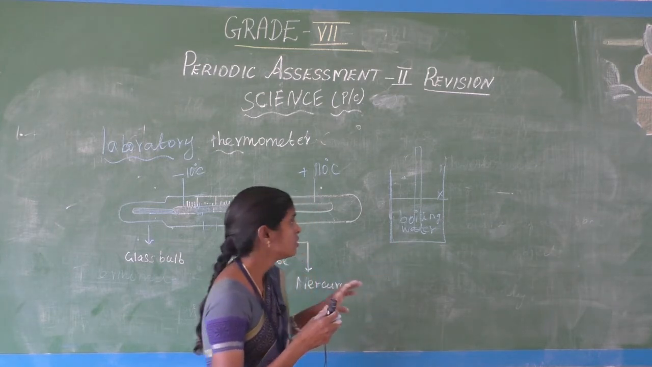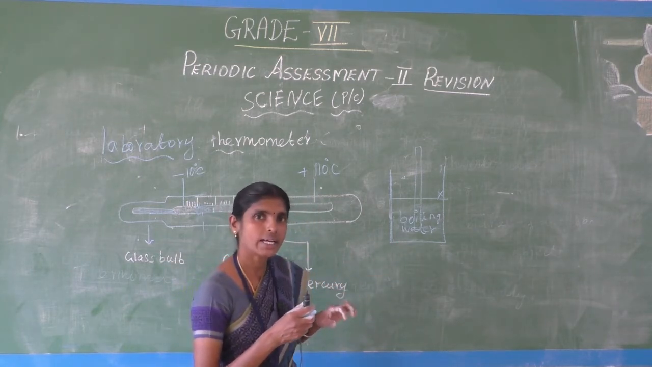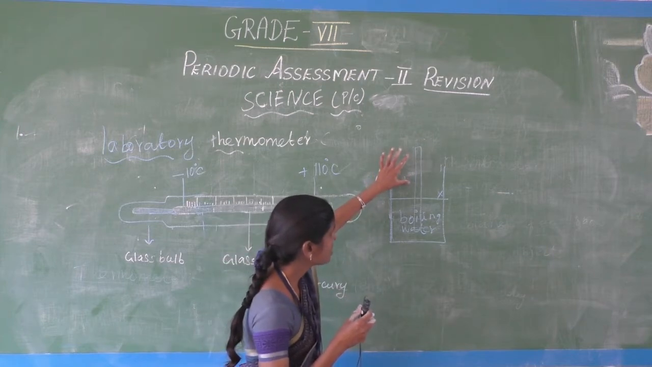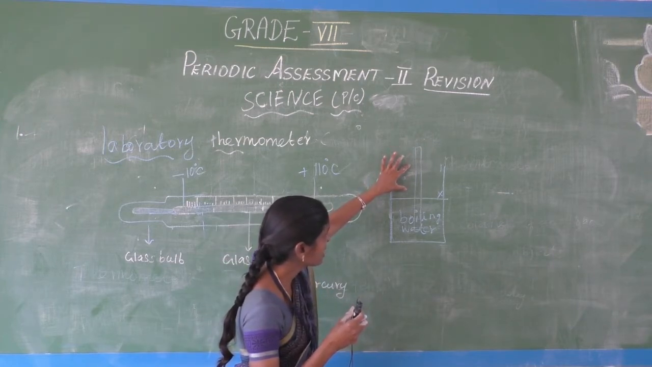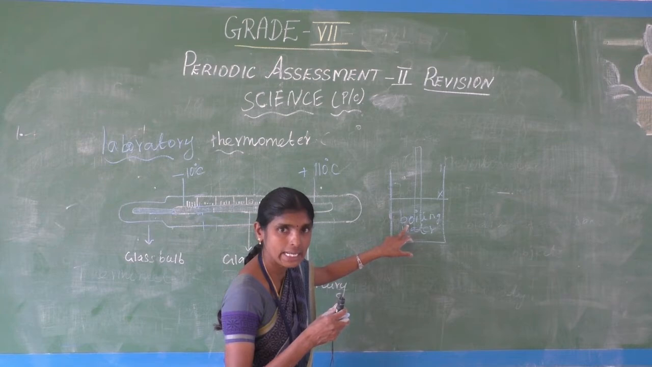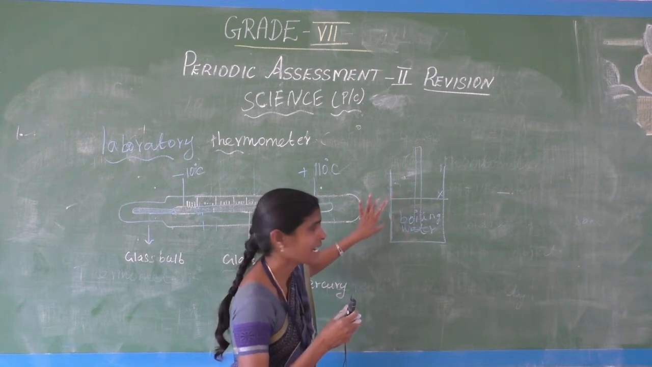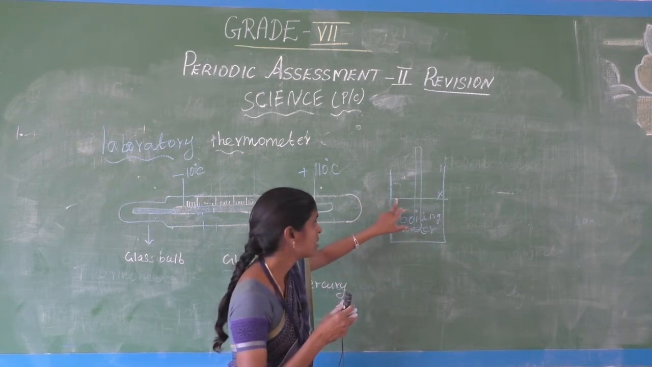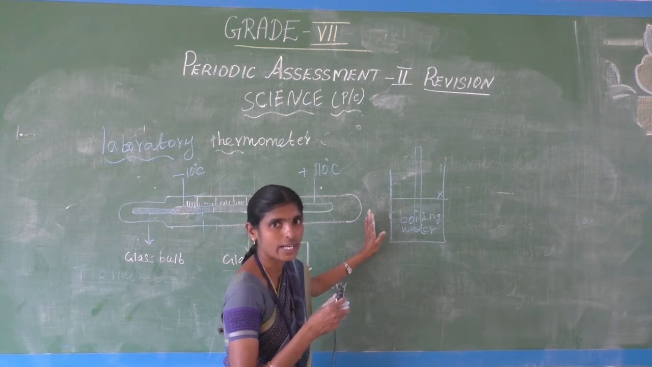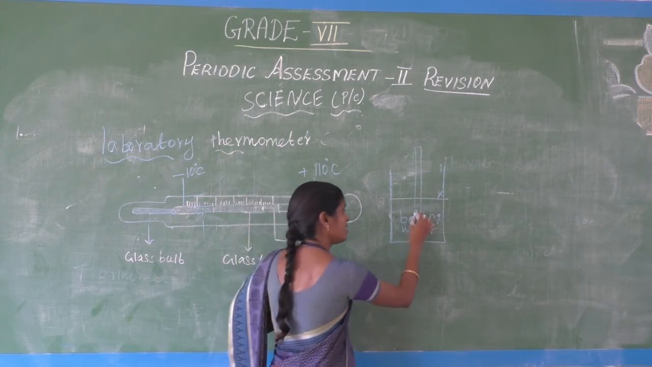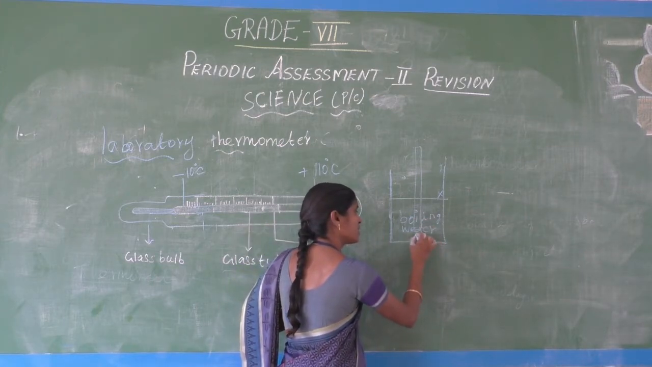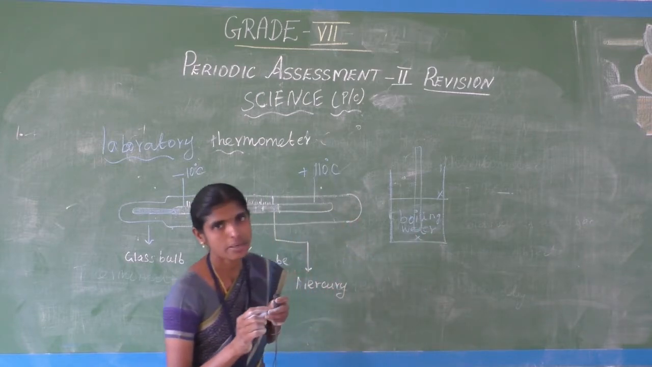How to keep the laboratory thermometer? Keep it in the middle. Don't keep it sideways at the beaker side, and don't touch the end of the beaker.